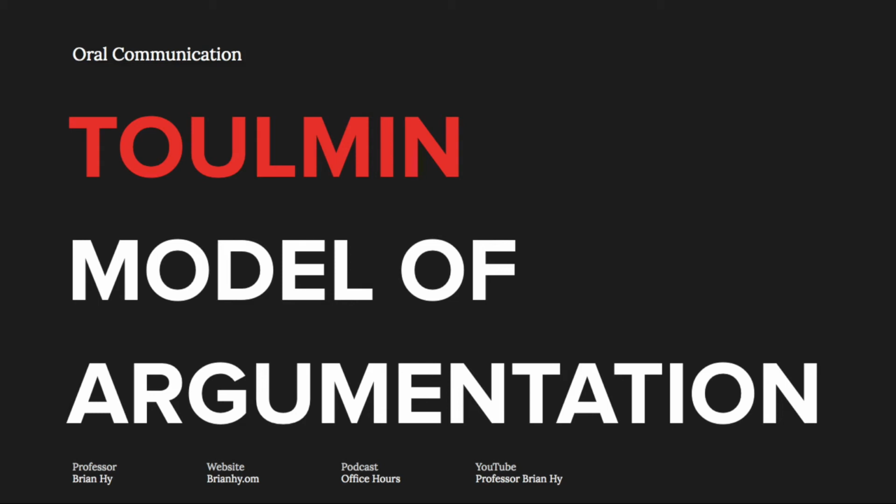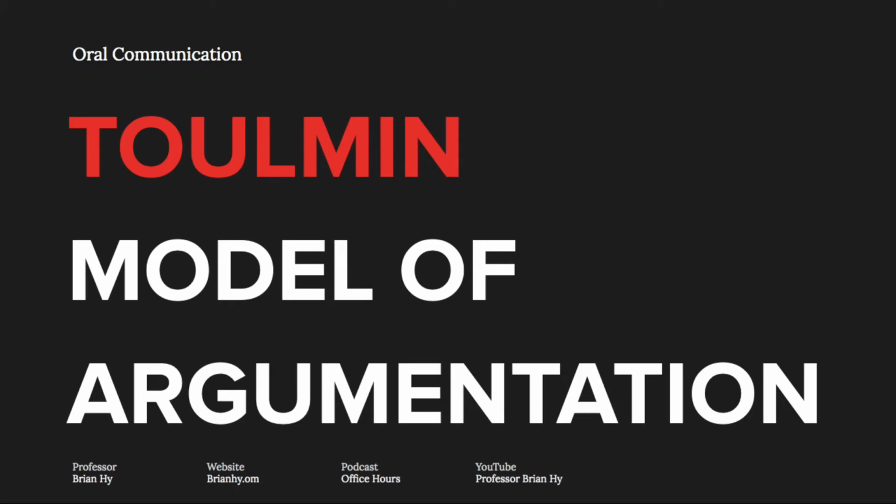Now let's take a look at the Toulmin model of argumentation. While deductive arguments lead to certain conclusions, they are often trying to convince the audience of things that are already pretty obvious, which is not what most of us are trying to do. Instead, we are often trying to persuade an audience to do something, which is better suited for the Toulmin model of argumentation.